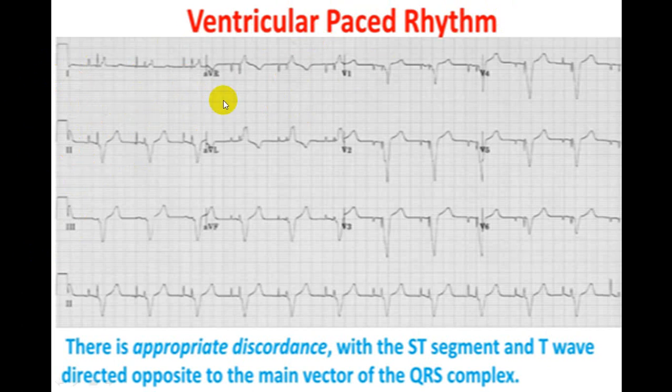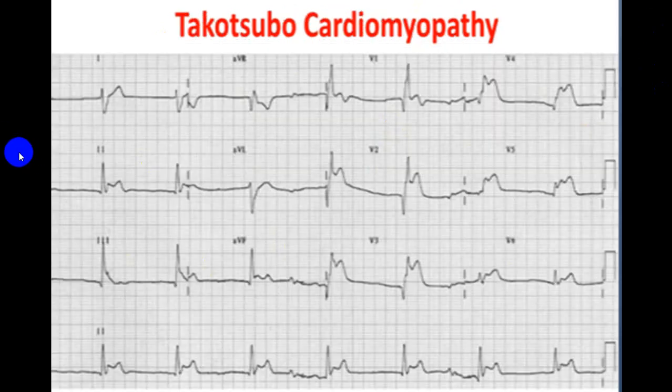And whenever you see this, you will have an associated broad QRS complex with ST segment in the opposite direction, misdiagnosed as MI. Always keep it in mind.